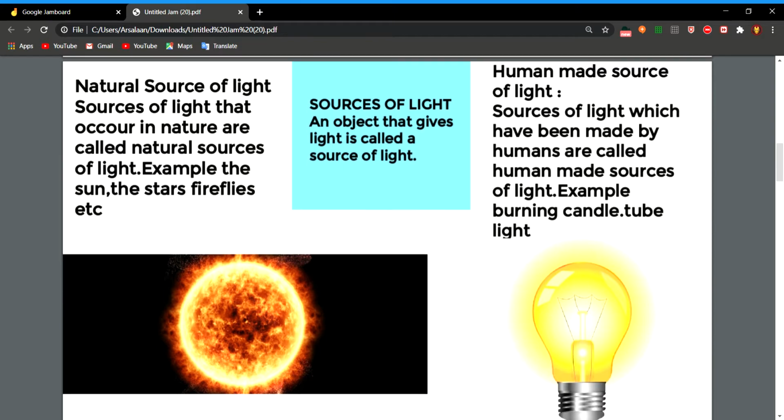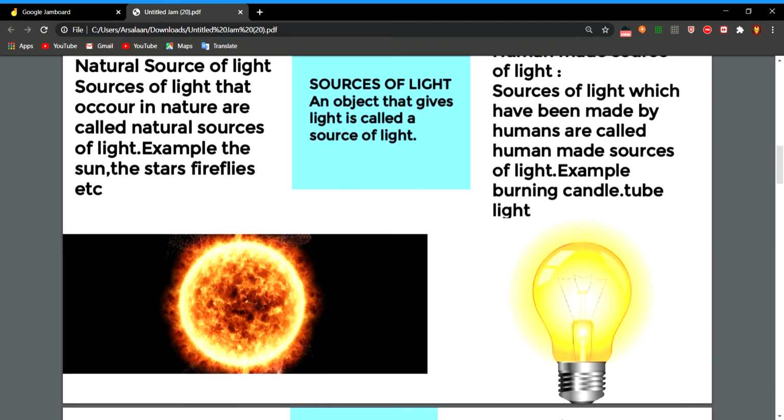Sources of light can be of two types: natural sources of light and man-made sources of light. What are natural sources of light? Sources of light that occur in nature are called natural sources of light, like the sun, the stars, the fireflies, etc. And what are man-made sources of light? Sources of light which have been made by man are called man-made sources of light, like a burning candle, a tube light, a CFL bulb, an LED bulb. All these are examples of man-made sources of light.